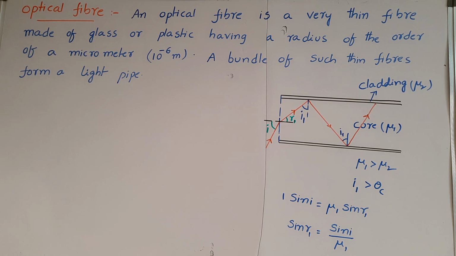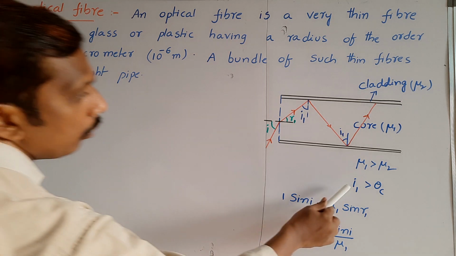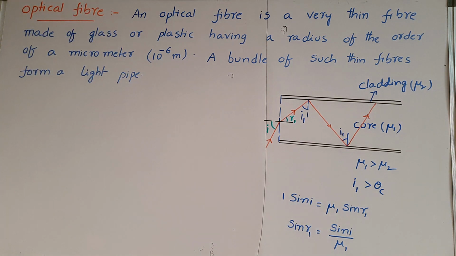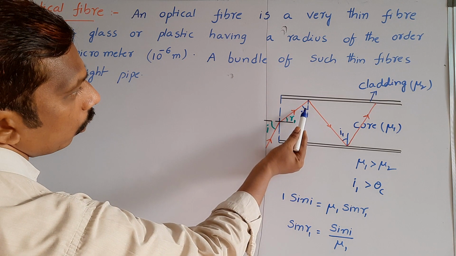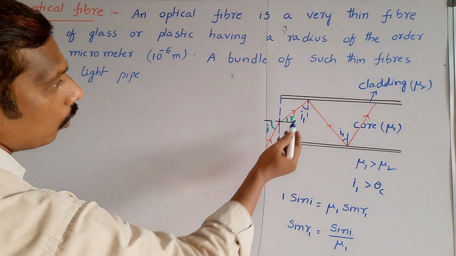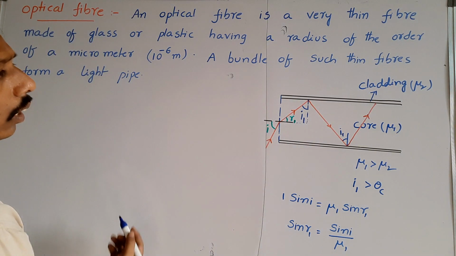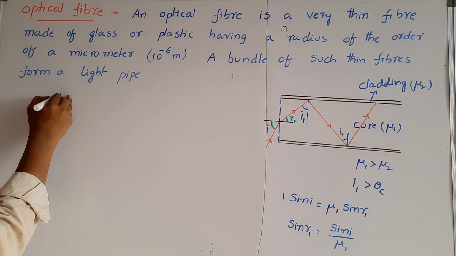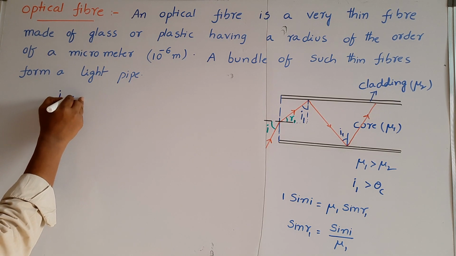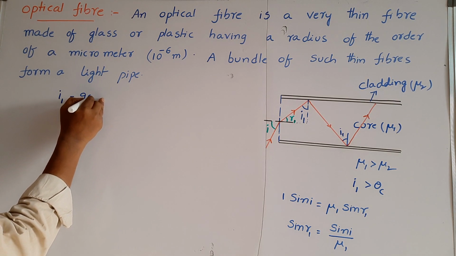So here, according to the condition, I must be greater than theta c. If we observe here, it forms a right angle triangle. So I1 we can write, I1 is equal to 90 minus R1.